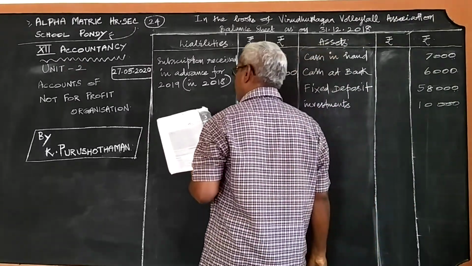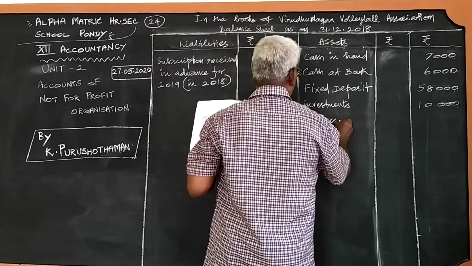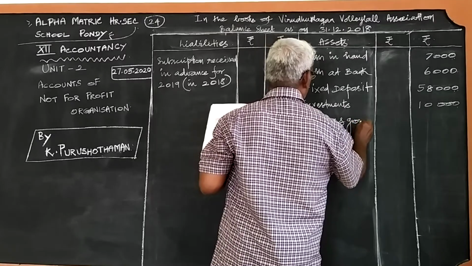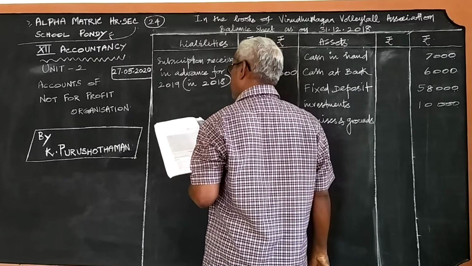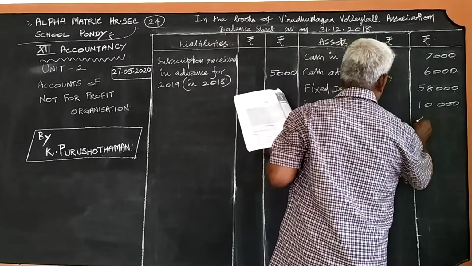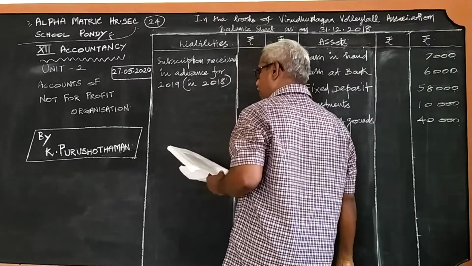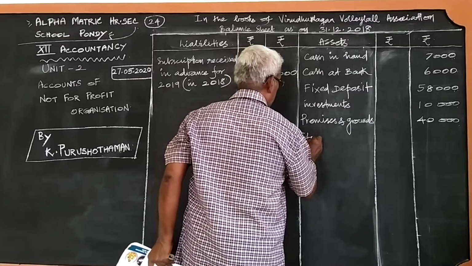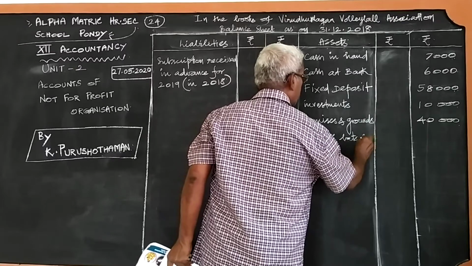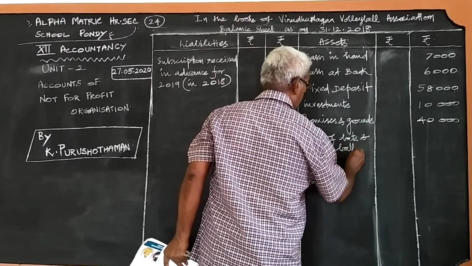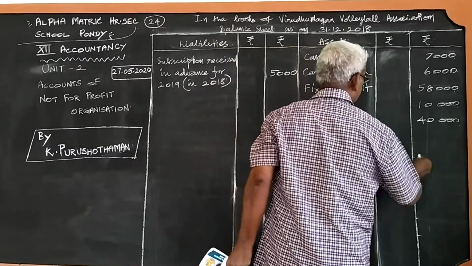And premises and grounds, 40,000. Then stock of bats and balls, 5,000.